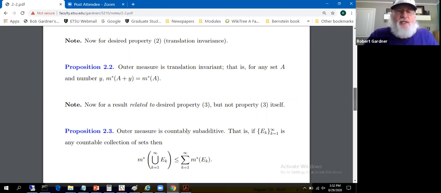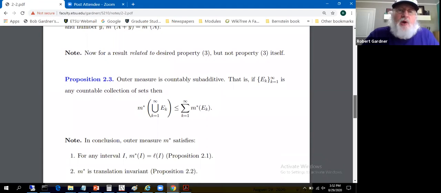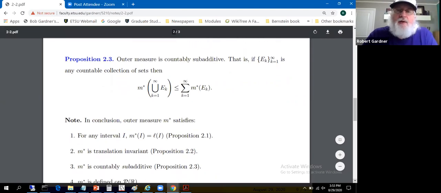All right, property 3 in our wish list of properties for a measure was countable additivity. We're not showing countable additivity. We're not saying countable additivity doesn't hold for outer measure. It doesn't, but we ain't saying that yet. It'll take us a while to get there. But this is a result related to countable additivity called countable subadditivity. And I think we've encountered this before in the previous section. Outer measure is countably subadditive.